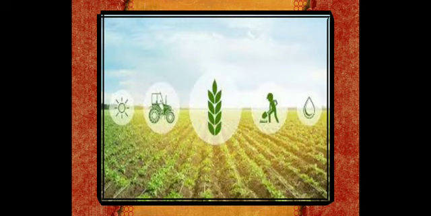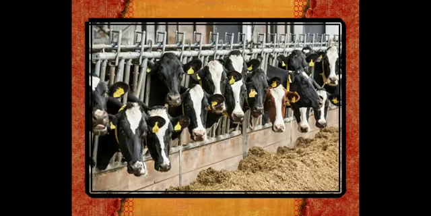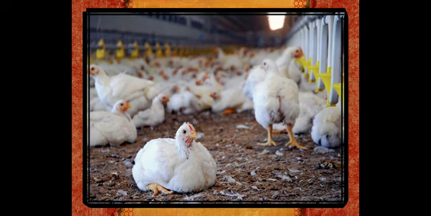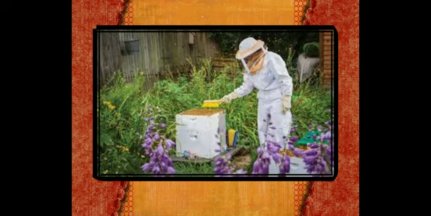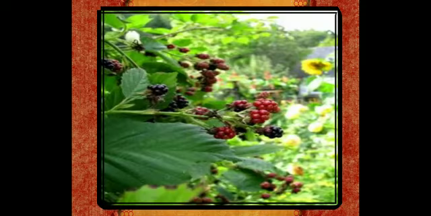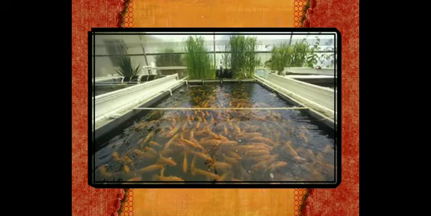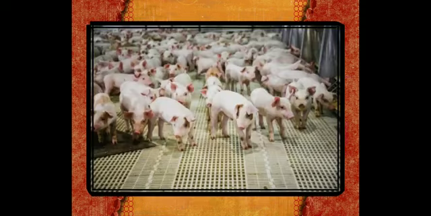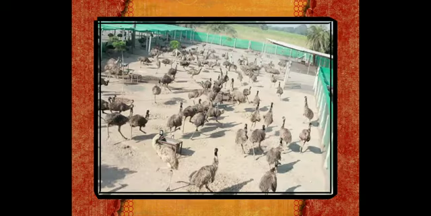Besides the cultivation of different crops, rearing cattle, sheep and goats, then maintaining poultry farms, keeping bees, sericulture, horticulture, orchardry, pisciculture, pig farming, emu farming, etc. are included in agriculture.